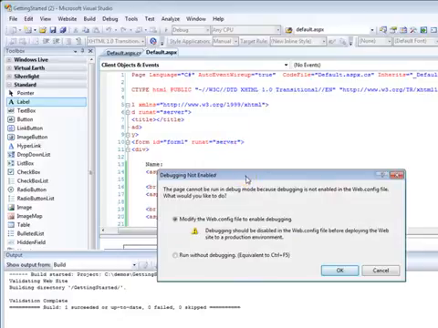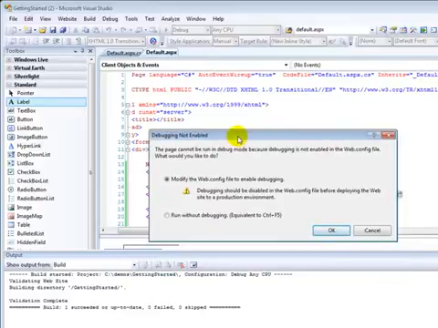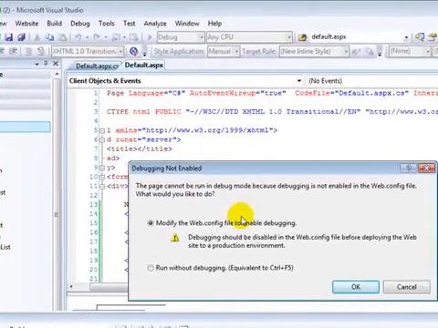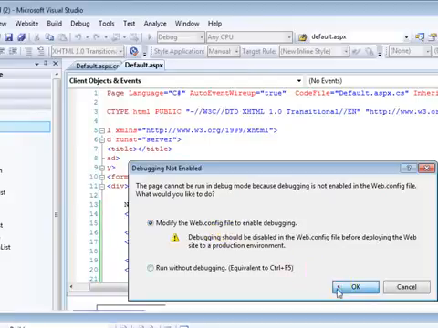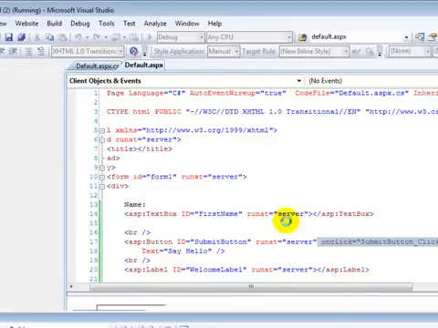We'll run this. The first time you run a website, if you start debugging, it'll prompt you to see whether you want to modify your web.config file to enable debugging. This is standard. Generally, you do want to do this, so we'll go ahead and hit OK to enable debugging, and that will launch the website.